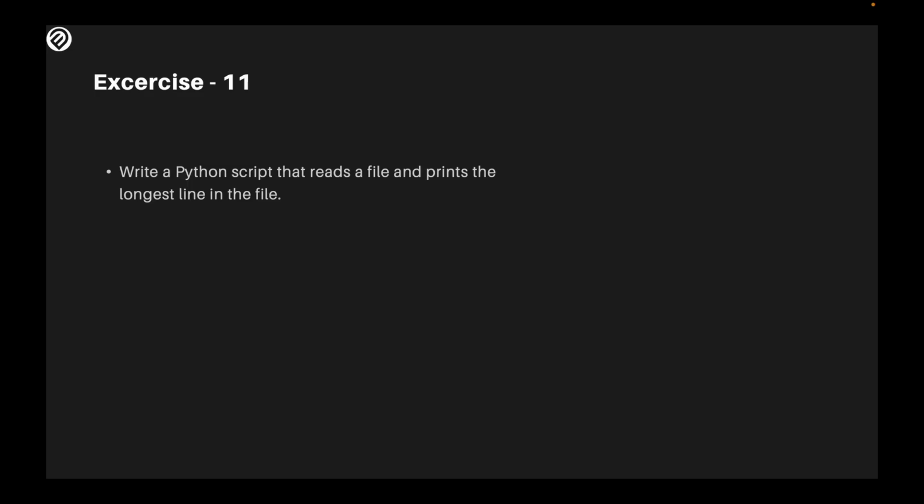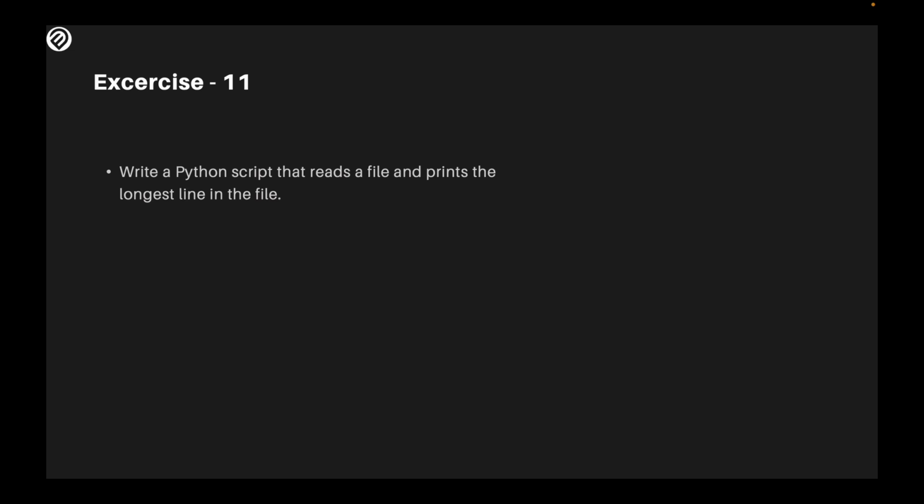Now for your exercise, I would like you to write a Python script that reads a file and prints the longest line in the file. It's kind of similar to what we've done before, trying to get the biggest number, the smallest number, and now we're just looking for the longest line. You could use the same text you've been using and just use my own as a reference point and use it as correction when you're done.